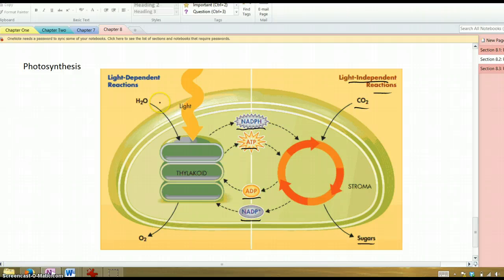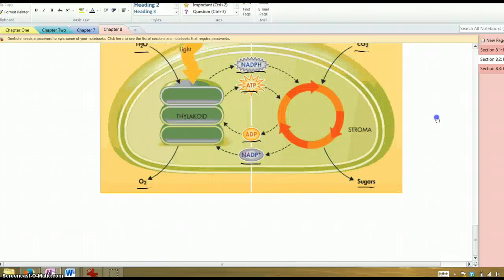Notice over here in the light reactions, that's where photolysis occurs, where water is split and you create some oxygen in the process. We'll look at the details of these two processes in our next video. I'll go ahead and stop here.